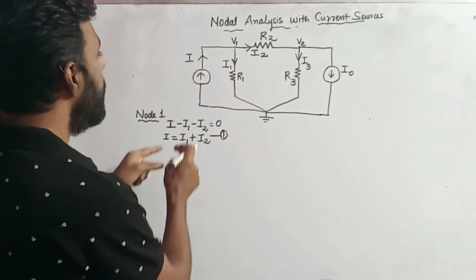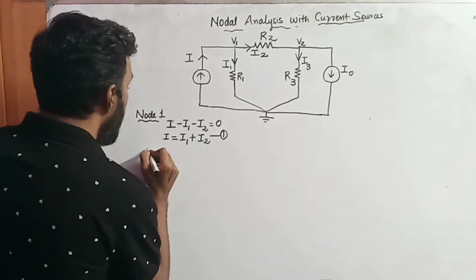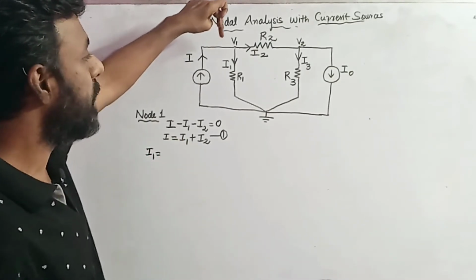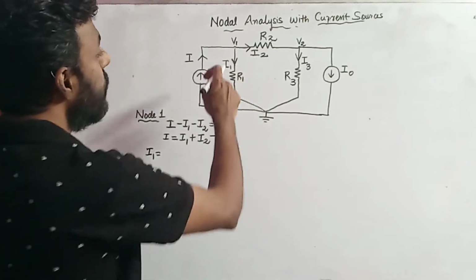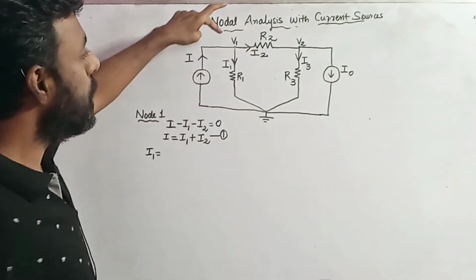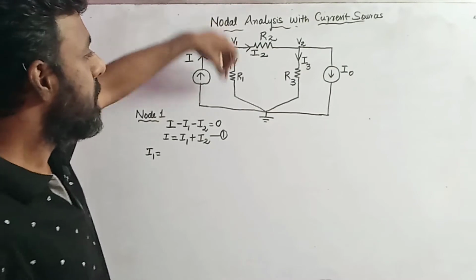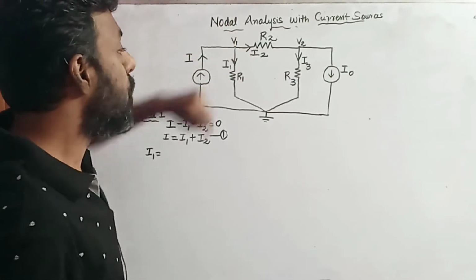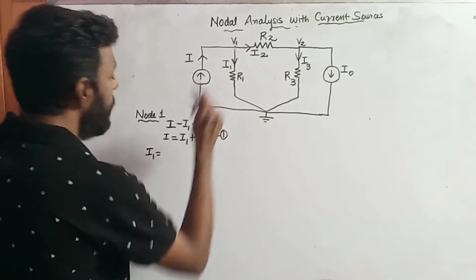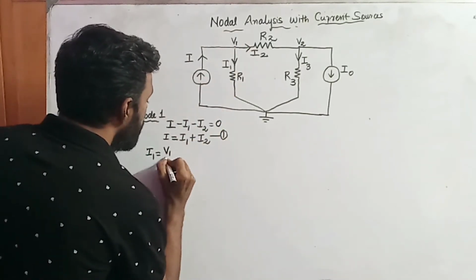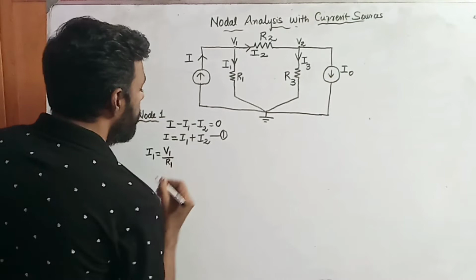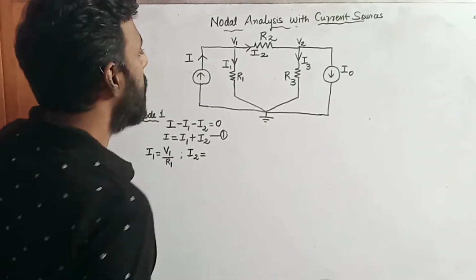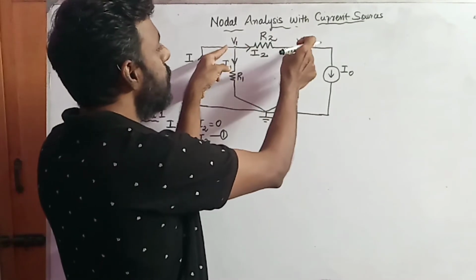So I need to find the value of I1. I1 is a current which is flowing through this branch. So I1 will be the ratio between the node voltage V1 and the resistor that is connected in the branch in which the current I1 is flowing. I1 is nothing but V1 divided by R1. Similarly, I2 is a current which is flowing through this branch.